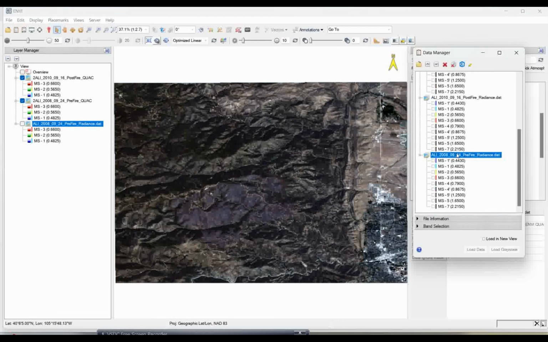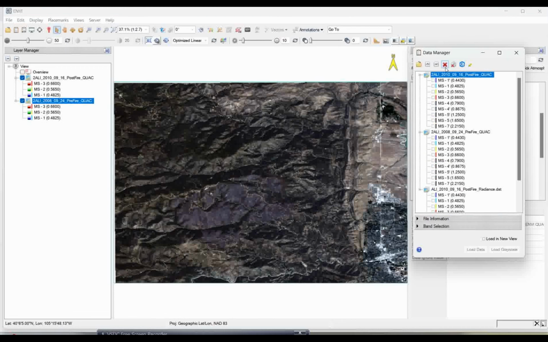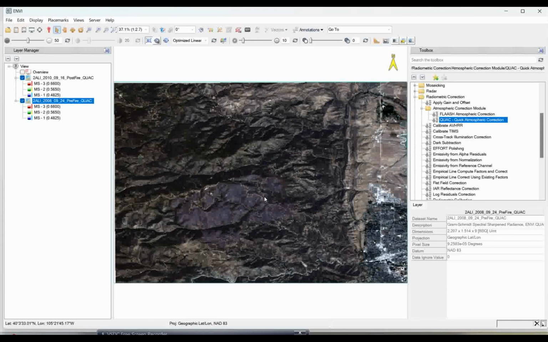So just remove this pre-fire, you just simply click remove, and the post-fire also, simply select and remove. So now I have the post-fire and pre-fire, two images, with me.